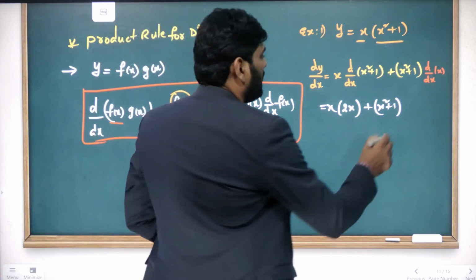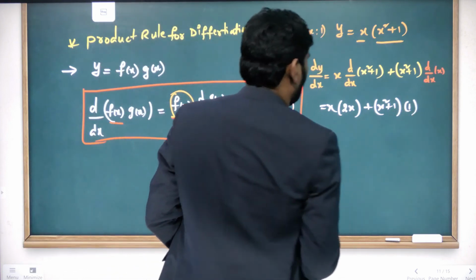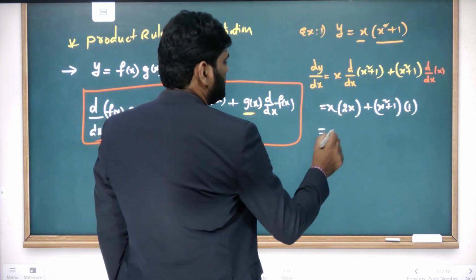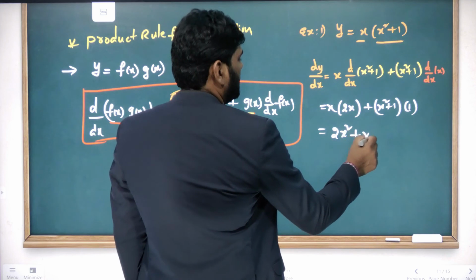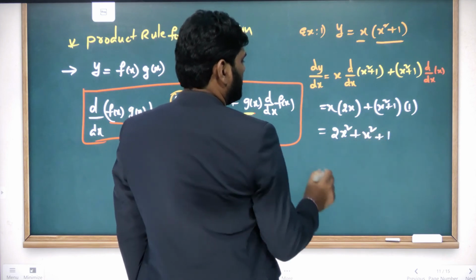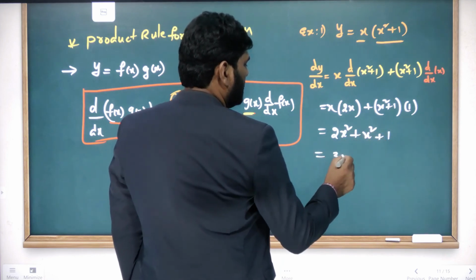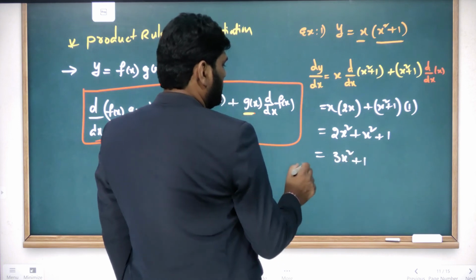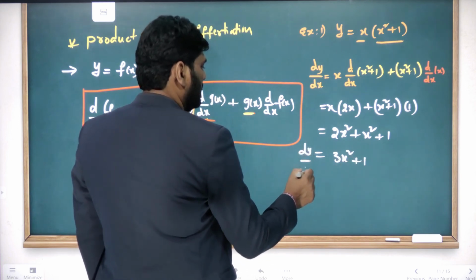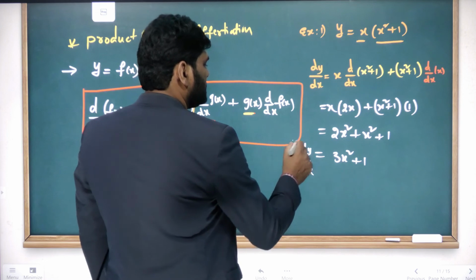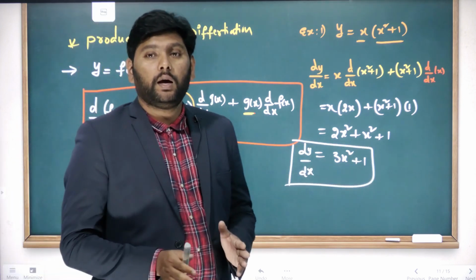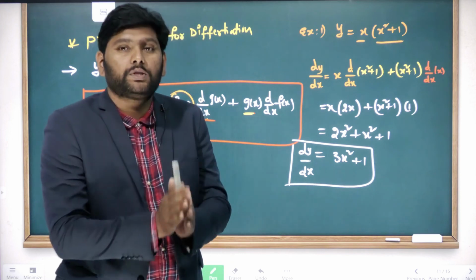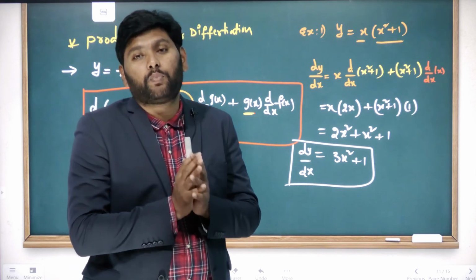So finally, this equation becomes 2x square plus x square plus 1. Finally, 3x square plus 1 is the dy by dx value. So this is how we use the product rule when the functions are in product.